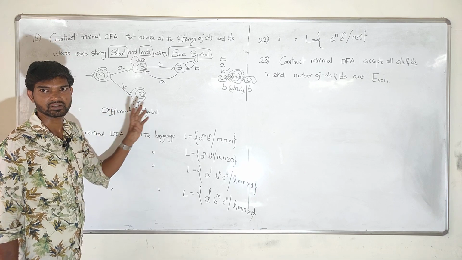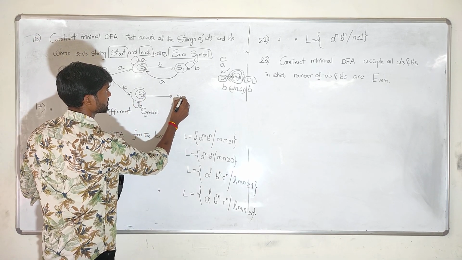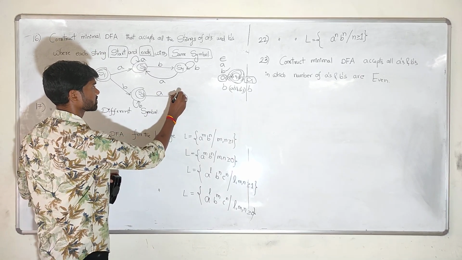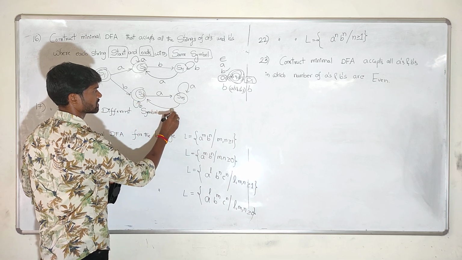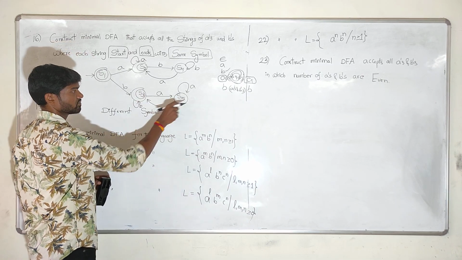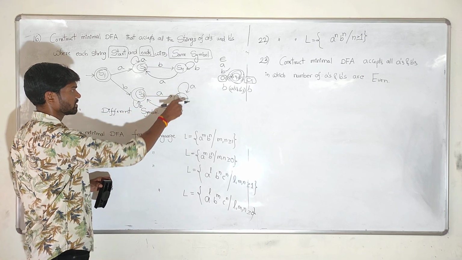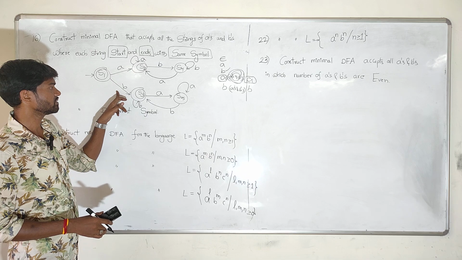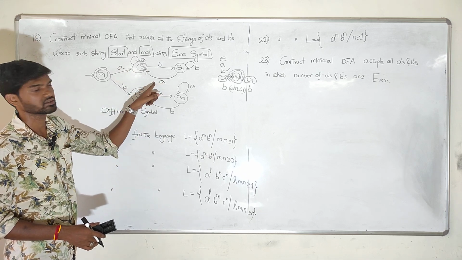If on S3 a single A comes, then on S4 any number of A's come, and on S5 if we apply B, it always leads to the final state. If you consider this one, it always starts with B and ends with B only. And in the above case, it starts with A and ends with A.